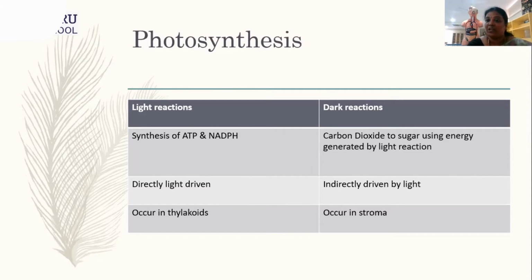Till now we have been learning that chlorophyll is a pigment which absorbs the sunlight in the chloroplast. Now my doubt is, is it only one pigment, or are there other pigments which help in the process of photosynthesis? Let us understand whether it is only one pigment, or there are many other pigments which help in photosynthesis.